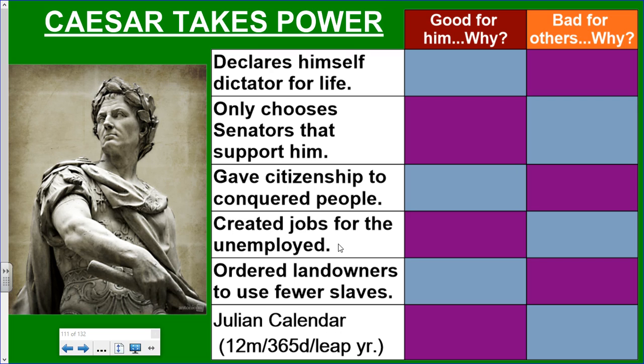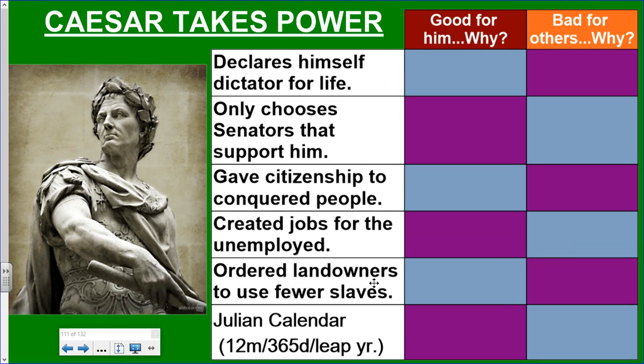All right, created jobs for the unemployed. Now, it sounds like a really good one, but you're going to have to think about it. Julius Caesar does not want anybody to be unemployed, so he says he's going to create jobs for everybody in Rome. So why is that good for him if he allows everybody to have a job? But then also think about this one: why might it be bad for others or for everybody if he's trying to create jobs for every single Roman to make sure they have work? There is a bad side to this.